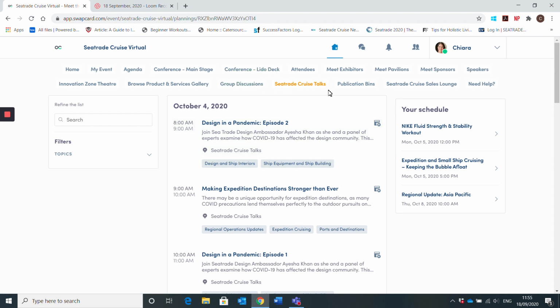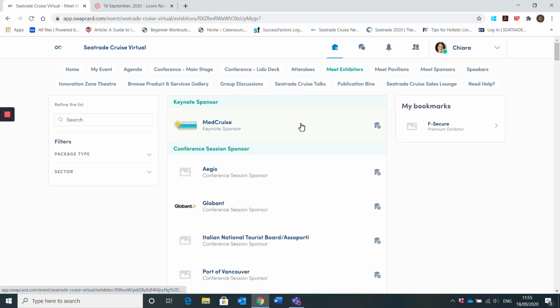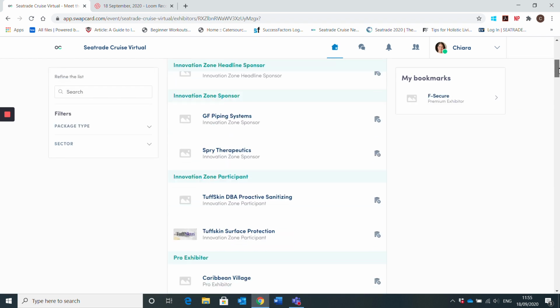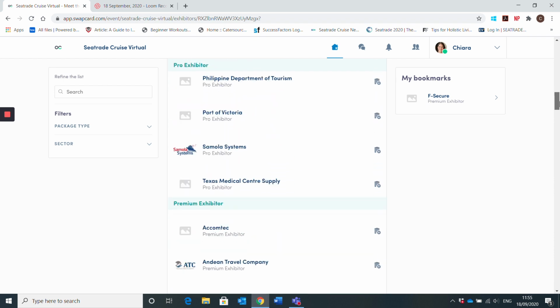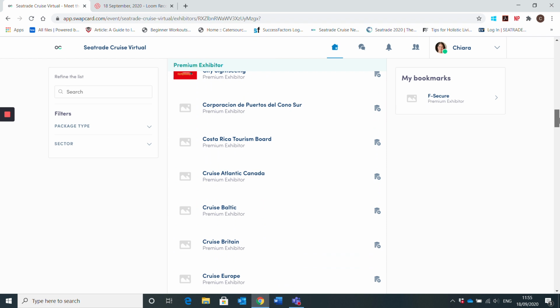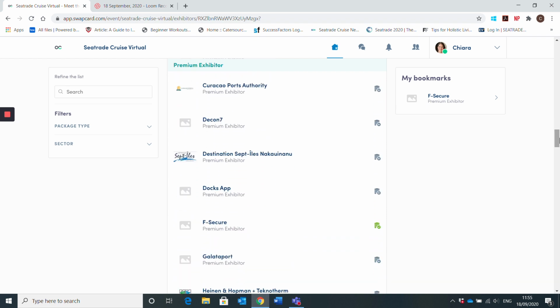So over to our next pillar, which is sourcing. That is where you're going to want to come to meet with the different exhibitors. As you scroll down, you can either just scroll through the list and pick who it is that you want to meet with, or you can come here and filter it by the sectors you're looking for.